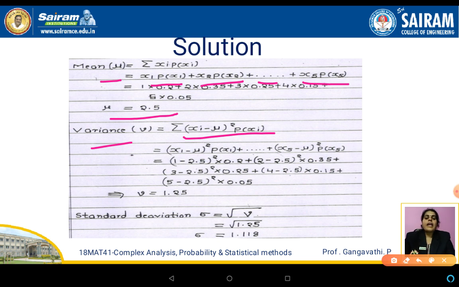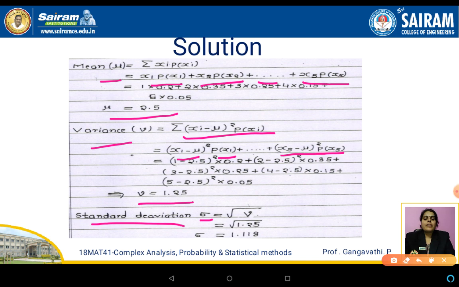So when I give values for i as 1 to 5, we get x1 minus mu the whole square into p of x1 plus x2 minus mu the whole square into p of x2, and likewise x5 minus mu the whole square into p of x5. Substitute the respective values, with mu value 2.5, and after substituting and simplifying, we get V is equal to 1.25. That is the variance. And now we need to evaluate the standard deviation.